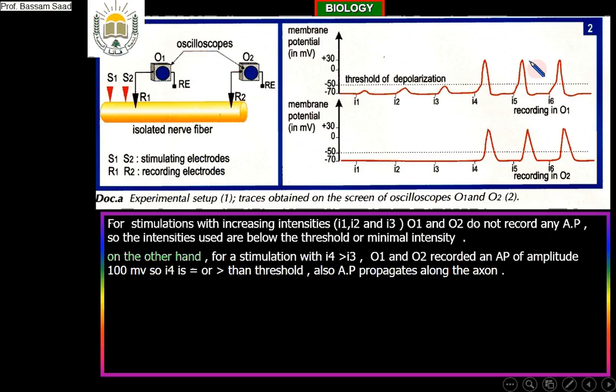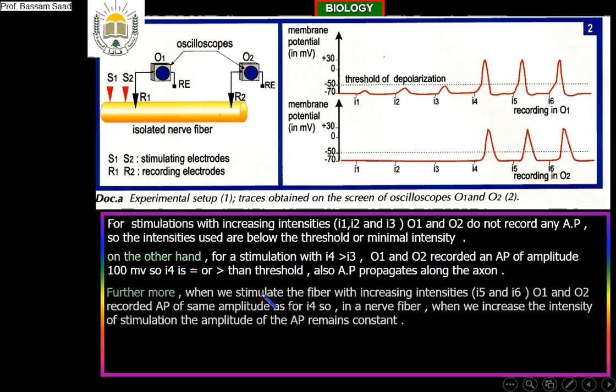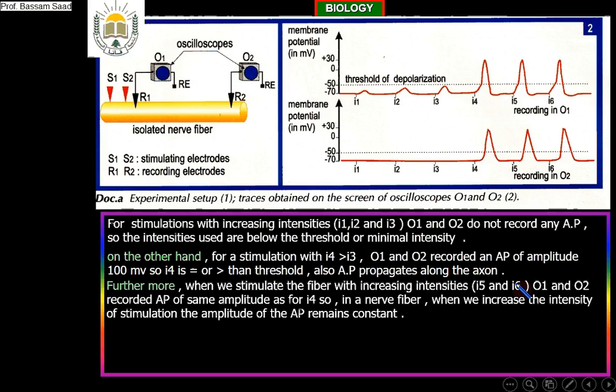Furthermore, when we stimulate the fiber with increasing intensity I5 and I6, O1 and O2 record the action potential of the same amplitude as for what? I4. Look to the document. For I5 and I6, same amplitude as for the stimulation I4. So, in a nerve fiber, when we increase the intensity of stimulation, the amplitude of the action potential remains constant. It is extremely important.